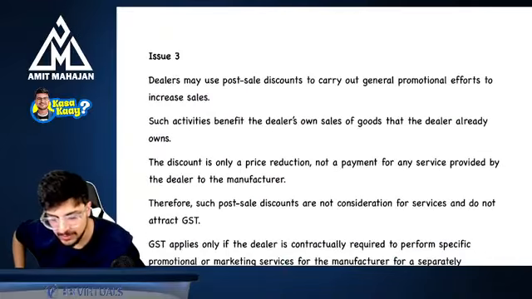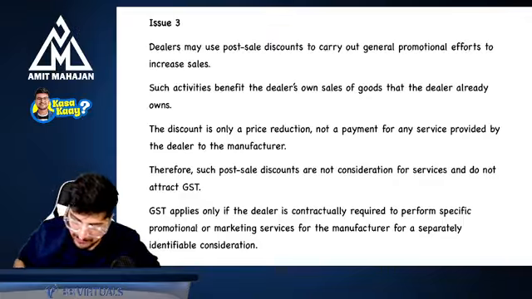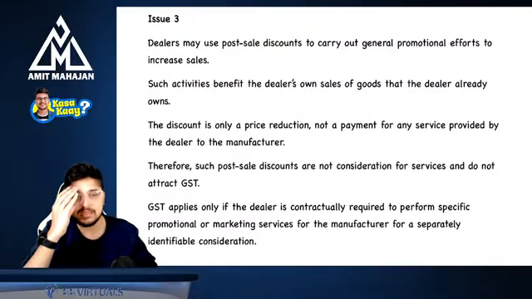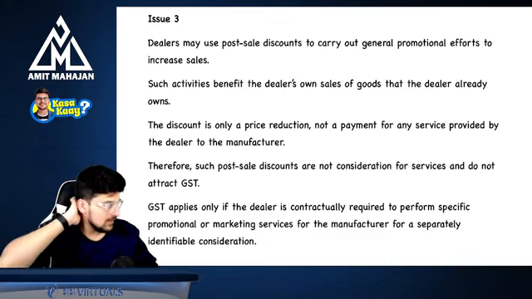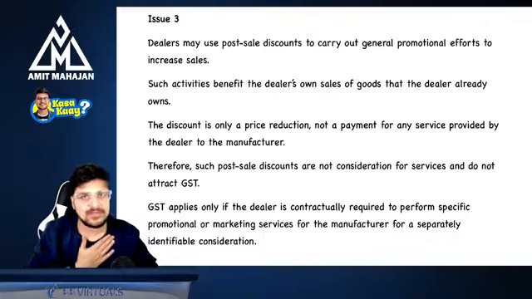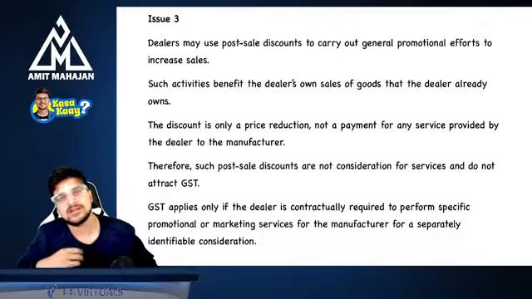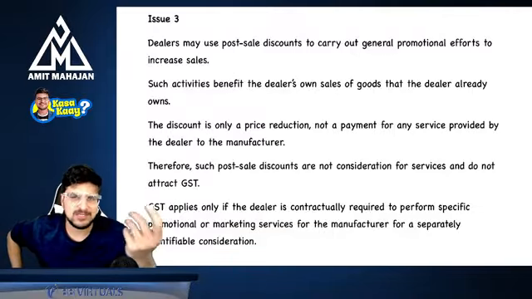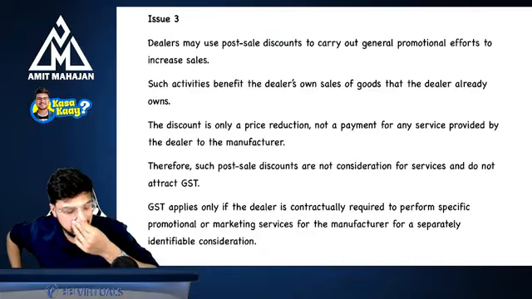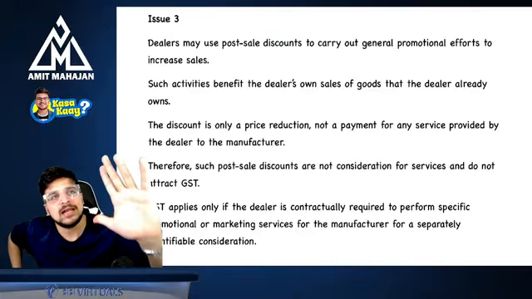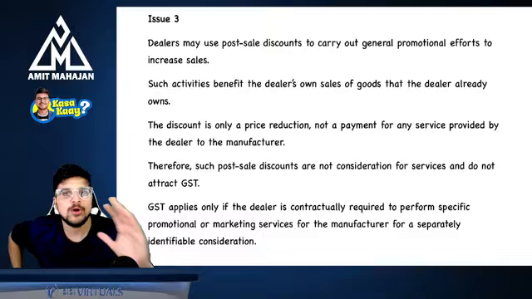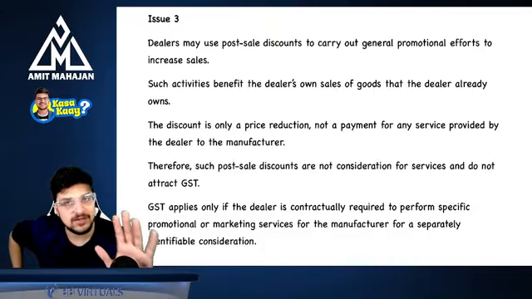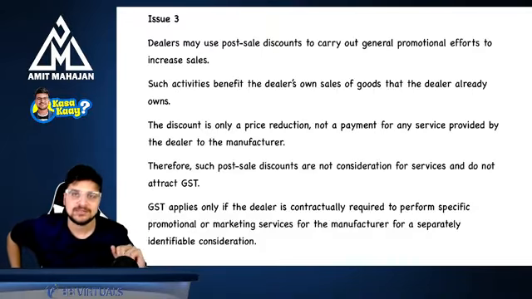Okay. Now, issue number 3, very simple part. In issue number 3, what is happening? Say, for example, I'm a manufacturer. Okay, iPhone. Manufacturer. You are a dealer. You are selling goods on my behalf, of course, because you are a dealer, right? Now, what is happening is I'm telling you that you have to sell 1000 pieces in a year. Now, if you sell 1000 pieces in a year, I will give you a discount of 10%.